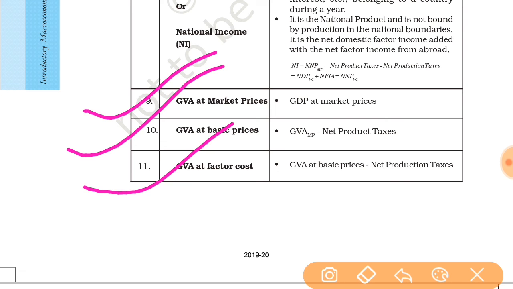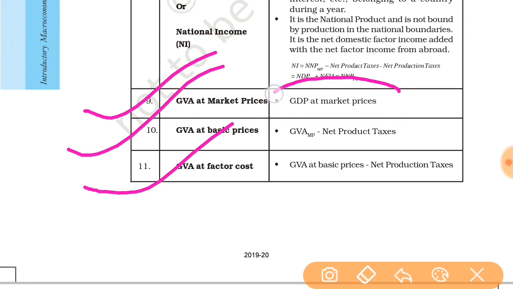So the main difference between GVA at basic price and GVA at producer price is that at basic price GVA includes subsidies, and at producer price it does not. At basic price GVA excludes any tax payable, and at producer prices GVA excludes only value added tax or similar deductible taxes.